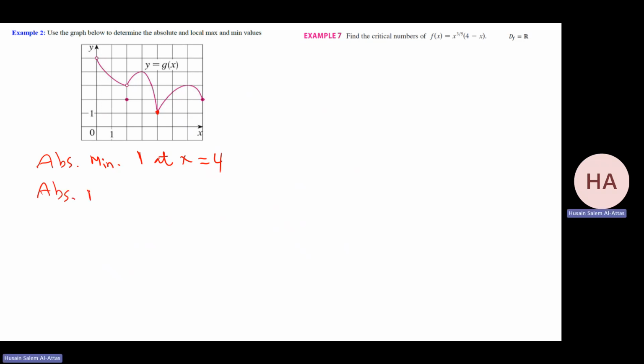Do we have an absolute maximum? Someone maybe will say 5. No, 5 is not an absolute maximum. Why? Because the function is not defined there. So 0 and 5 is not a point on the graph.